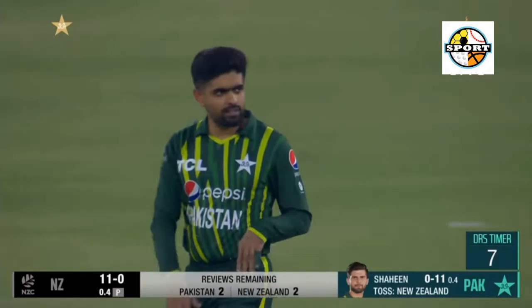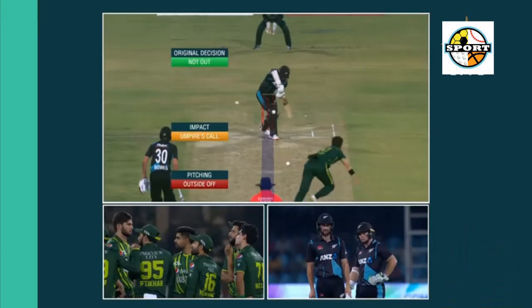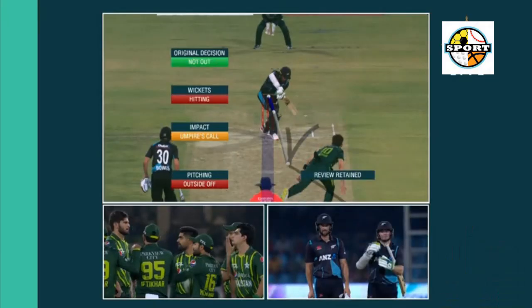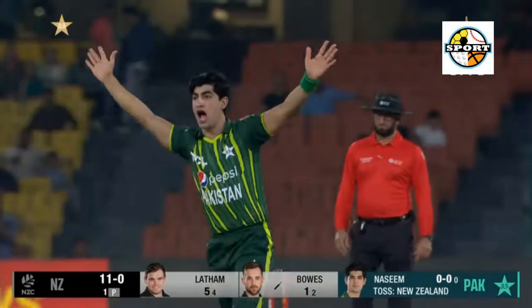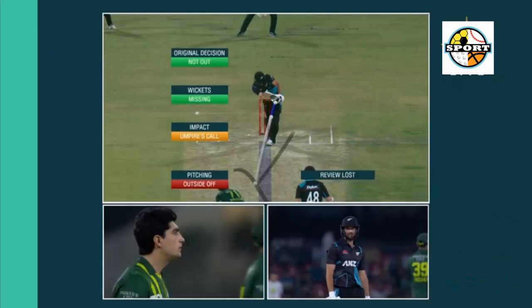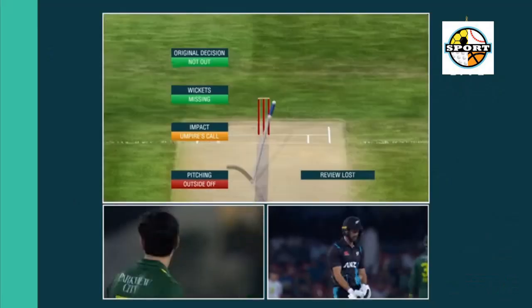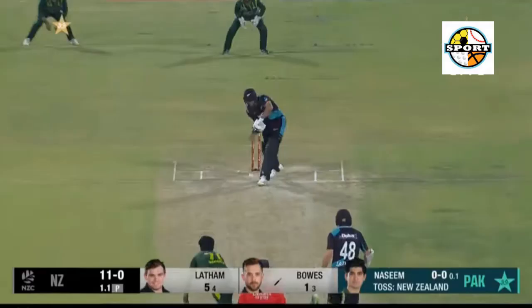10.2 Ravindra to Imad Wasim, out caught by Nishan. Another one falls. The chances for the hosts are getting slimmer now. The batter danced down, looked to heave it and only managed to sky it towards the fielder at long off. Nishan takes an easy catch. In-form Imad Wasim goes for only 3. Second strike for Ravindra. The batter again didn't get to the pitch of the ball but wanted to go ahead with the shot.